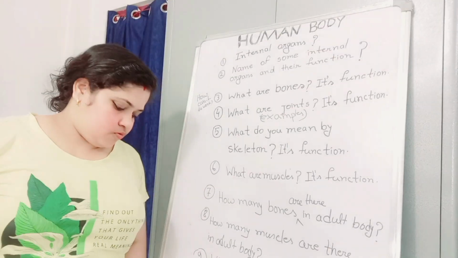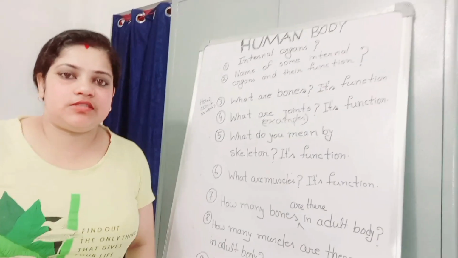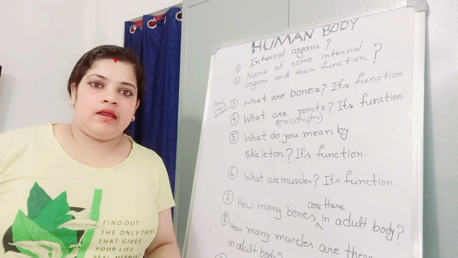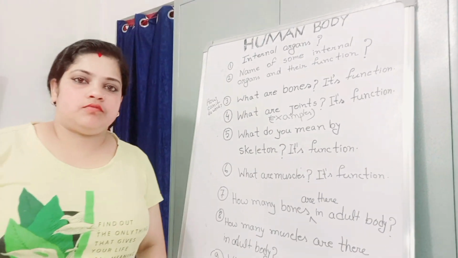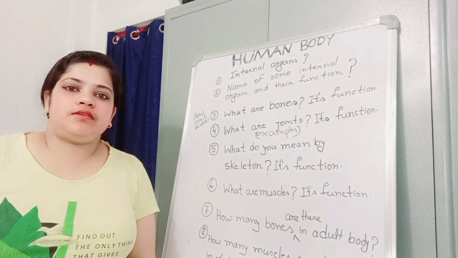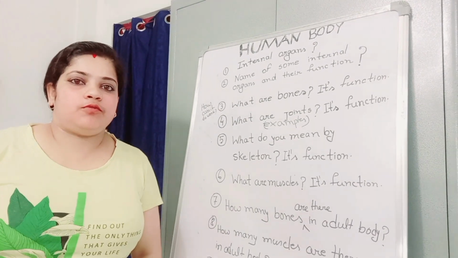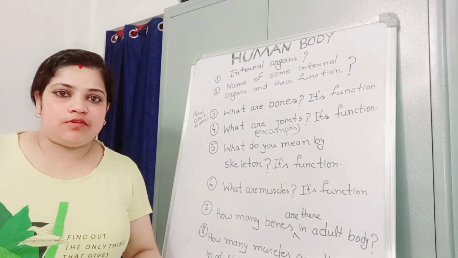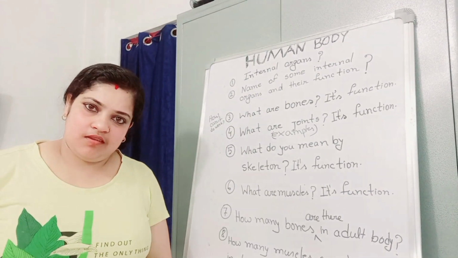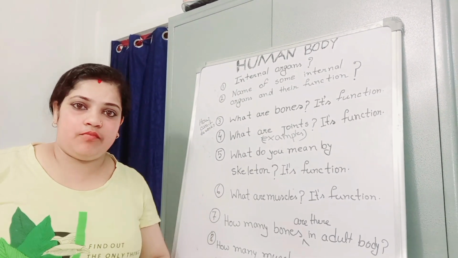So what is the main function of brain? Brain controls all the activities of other parts of our body. And there is another function that brain does. Brain collects information as memory. What we can see, what we can read, what we can study, how can we remember this? This is because of our brain. Brain stores all the information in our head as memory.